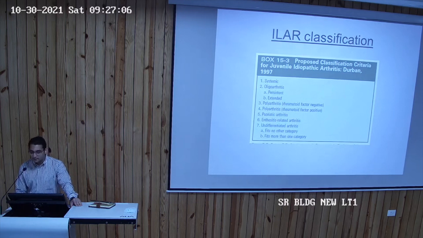Persistent and extended, इसके 2 forms होते हैं. Persistent means which extends beyond 6 months to involve more than 4 joints. It remains at 4 joints or less. Extended is which actually involves more than 4 joints after 6 months.